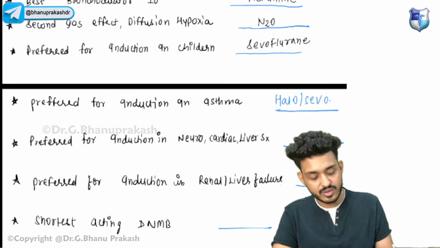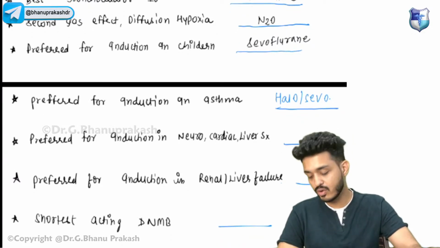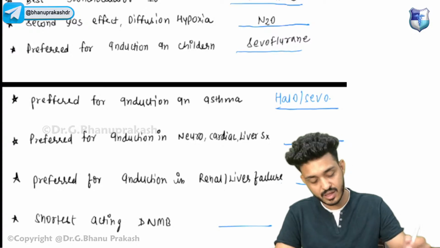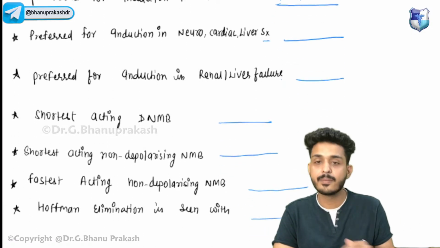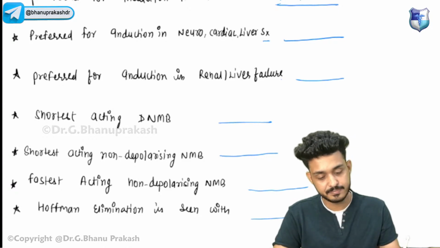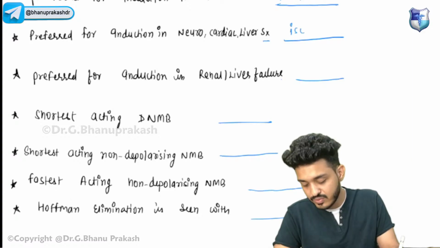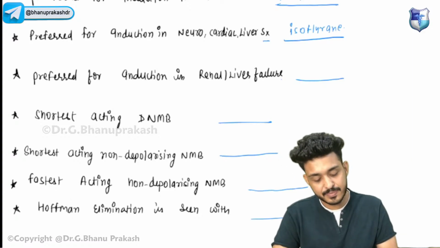Okay, halothane or sevoflurane. Preferred for induction in neurocardiac or liver surgeries. Which one are we using from inhalational? Neurosurgery, cardiac surgery, liver surgery. We can use isoflurane, guys. Very good, isoflurane.